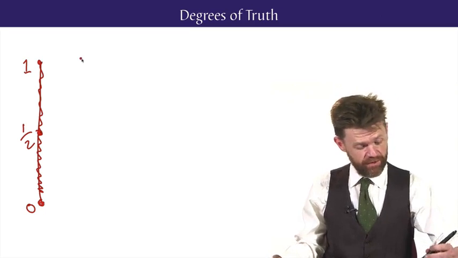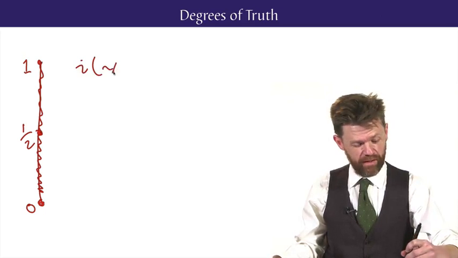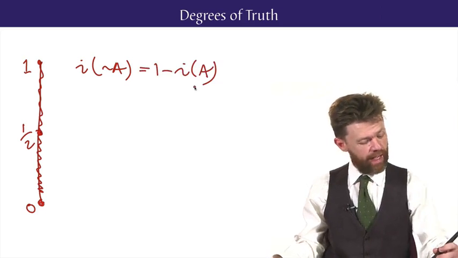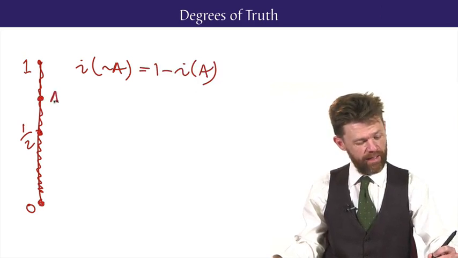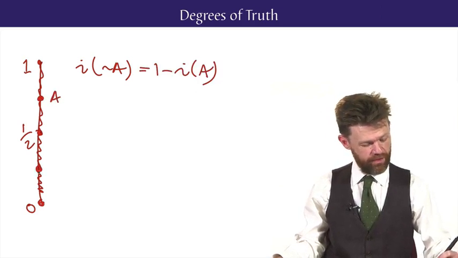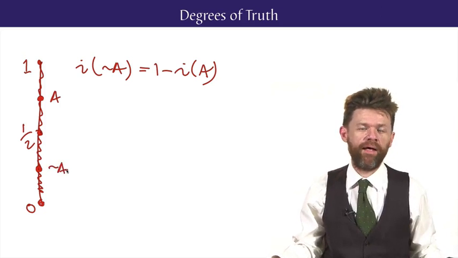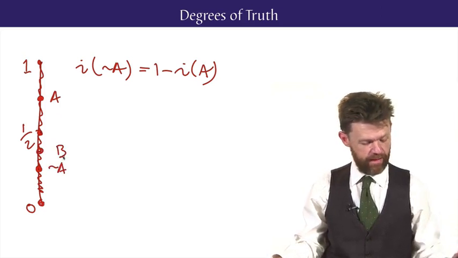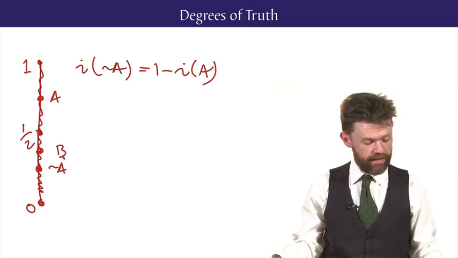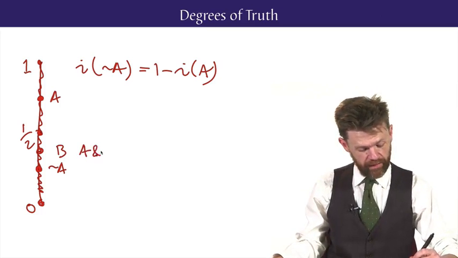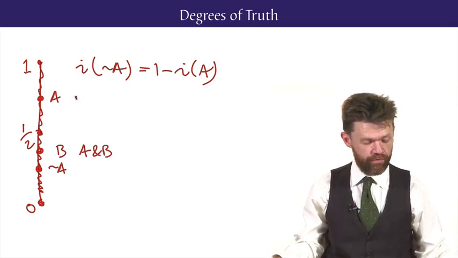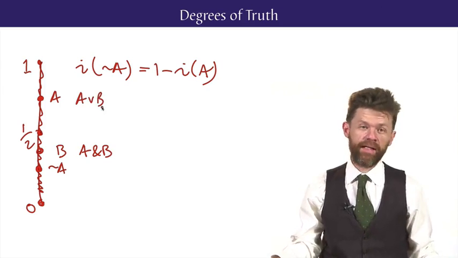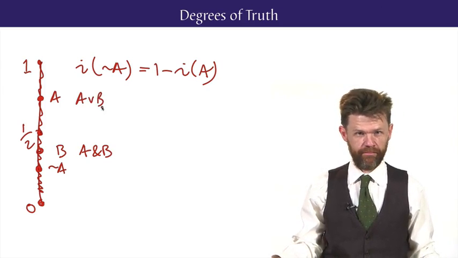Negation flips truth values, so if you interpret not A, that has 1 minus the value of whatever you interpret A as. So if A has a value up here, then not A is going to have a value down there. For conjunction, if I had B somewhere along this set of degrees, then the conjunction A and B should take the minimum of the two values of A and B, whereas the disjunction A or B should take the maximum of the two values.